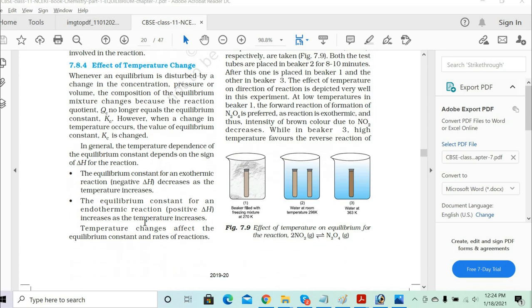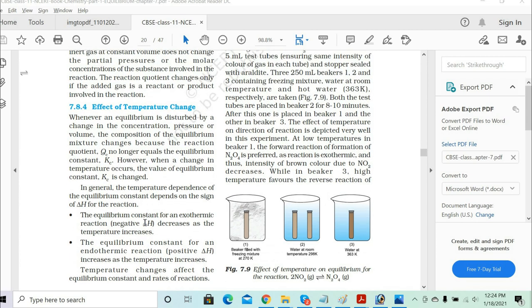Next, let's go to the effect of temperature change now. Whenever the equilibrium is disturbed by a change in concentration, pressure or volume, the composition of an equilibrium mixture changes because the reaction quotient Q no longer equals the equilibrium constant Kc. However, when a change in temperature occurs, the value of the equilibrium constant Kc is changed. Now let's understand that part.